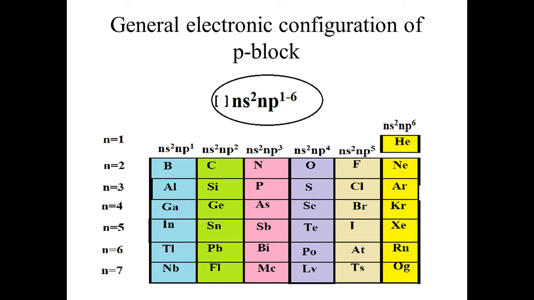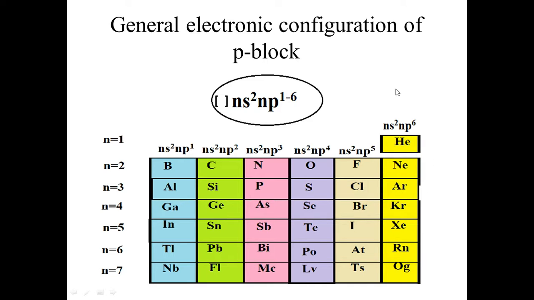Then what we observe is that the s subshell is completely filled, because s can maximally fill 2 electrons, while the p subshell has only 1 electron, and the maximum capacity of p is 6. So if we see from the boron to fluorine families, then all these elements have an incomplete p subshell.